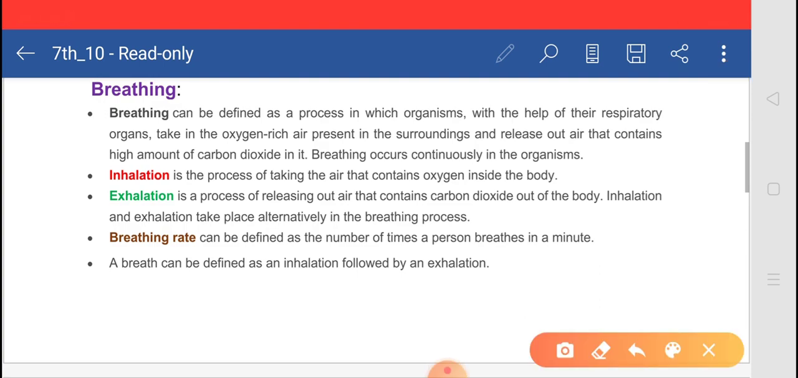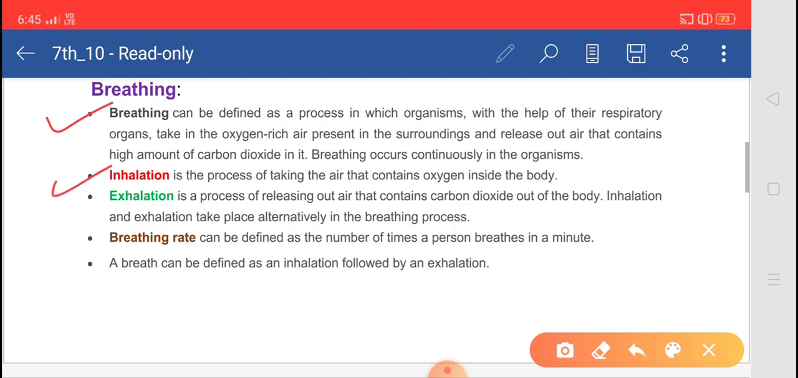Breathing. Breathing can be defined as a process in which organisms, with the help of their respiratory organs, take in the oxygen rich air present in the surroundings and release out air that contains a high amount of carbon dioxide in it. Breathing occurs continuously in the organism.